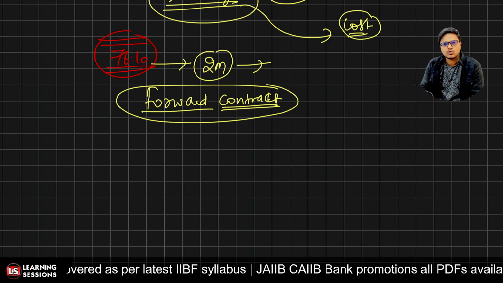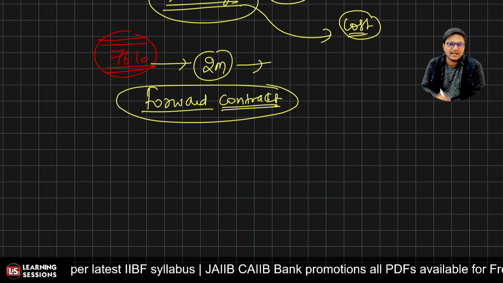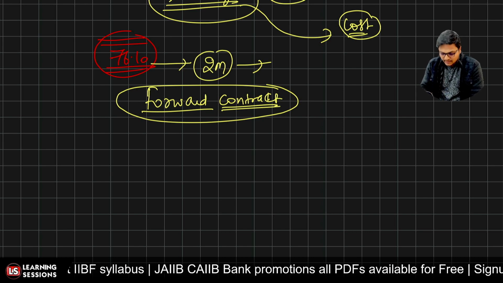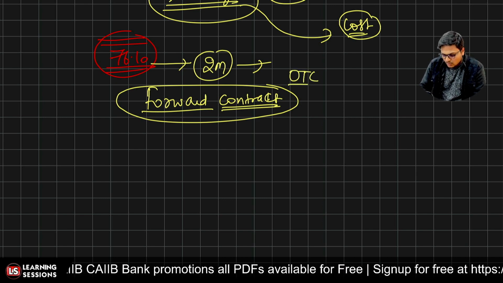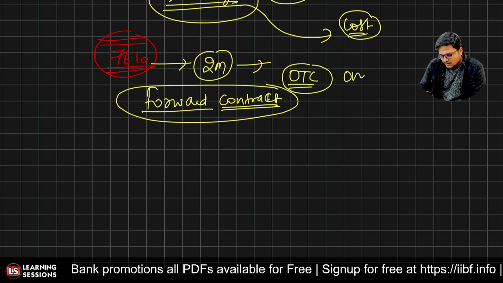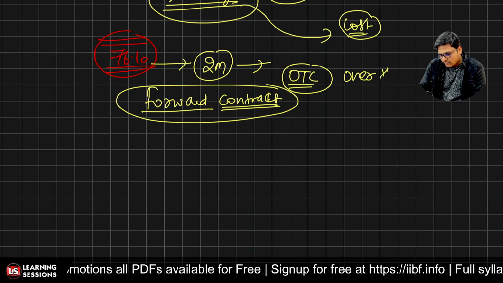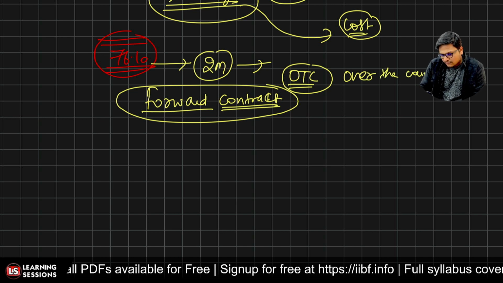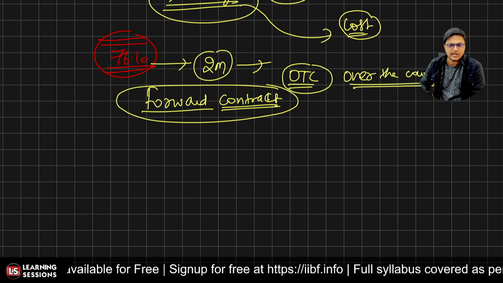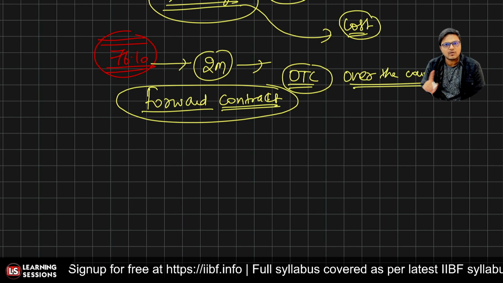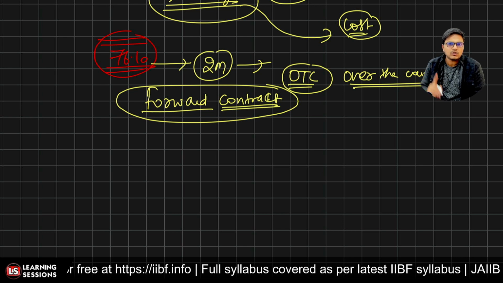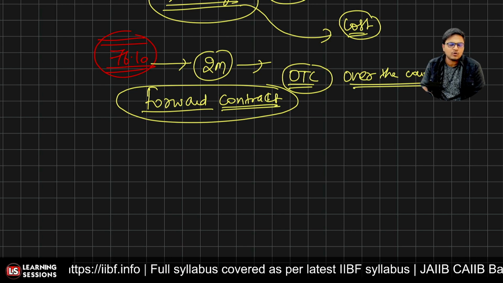Derivatives are those whose value is derived from the underlying asset, and they do not have a value of their own, right? In the case of a forward contract, it's an OTC contract. OTC means over the counter. Whereas futures are exchange traded. You can buy and sell futures on an exchange, but you cannot buy a forward contract on the exchange.